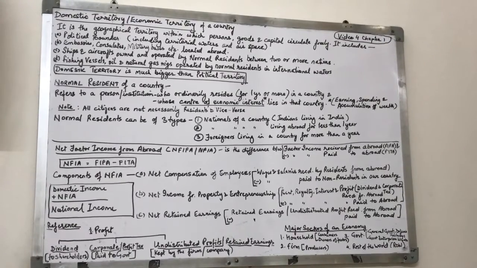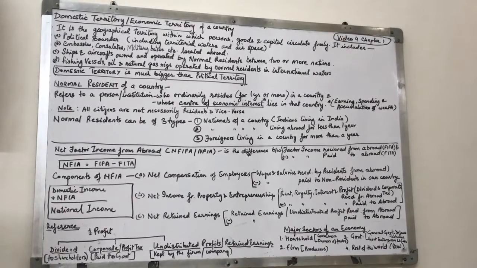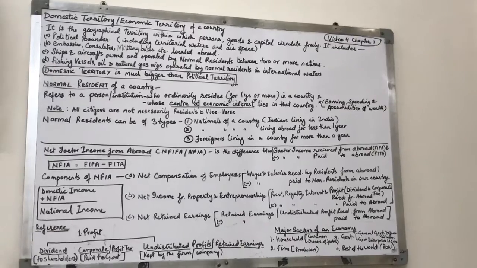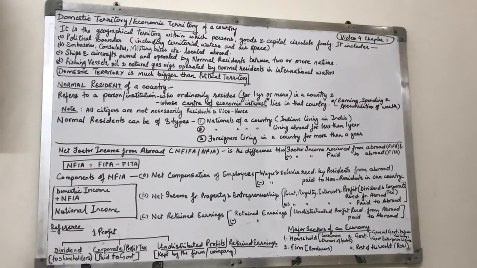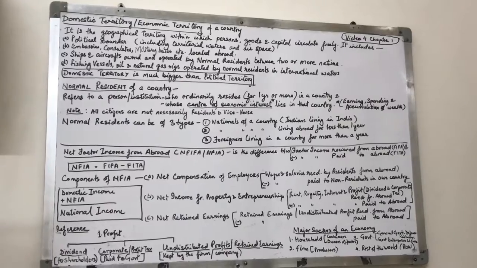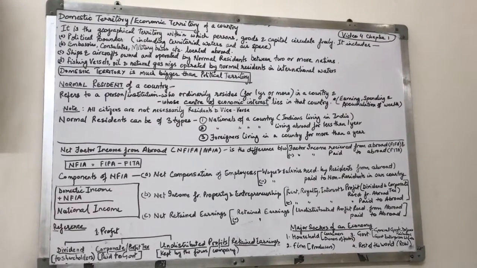The same way, at times when we talk about political boundary, and then again we are talking about territorial waters. Okay, so territorial waters means the rivers, the seas, all those things that are included in the political boundary of our country. Now next we come to embassies, consulates, military bases, etc. located abroad.